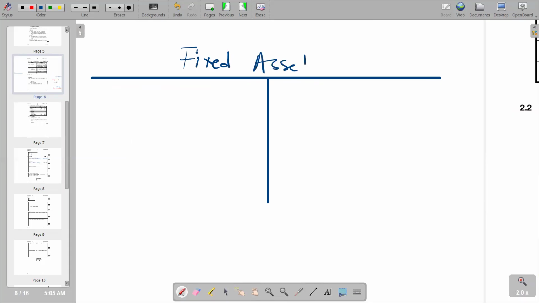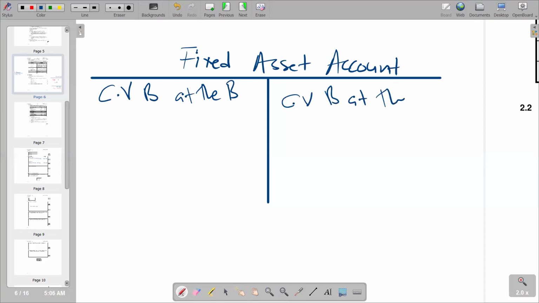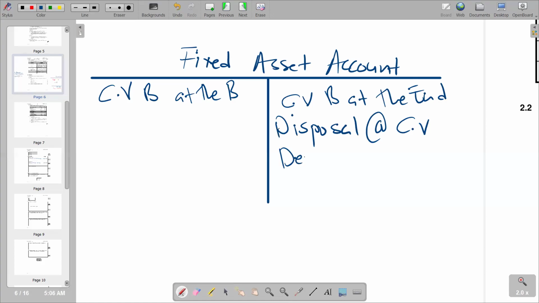From the fixed asset account, we put the carrying value balance at the beginning on the debit side, and then the carrying value balance at the end on the credit side, disposal at carrying value on the credit side, and then total depreciation for the period for fixed assets on the credit side.